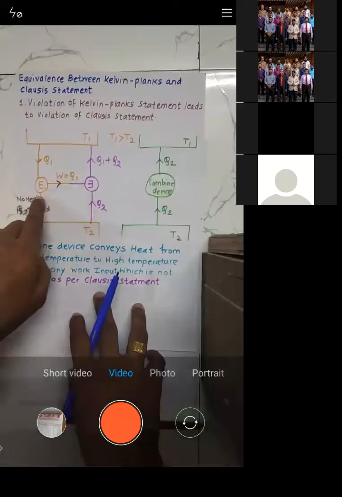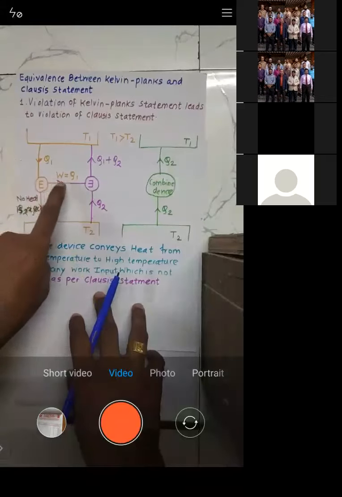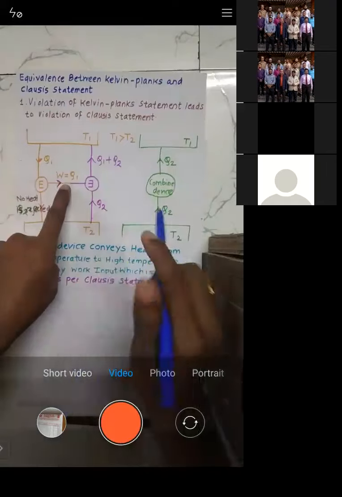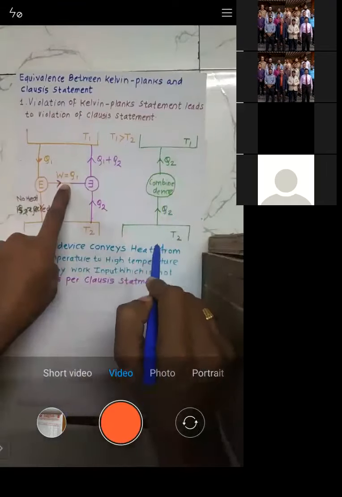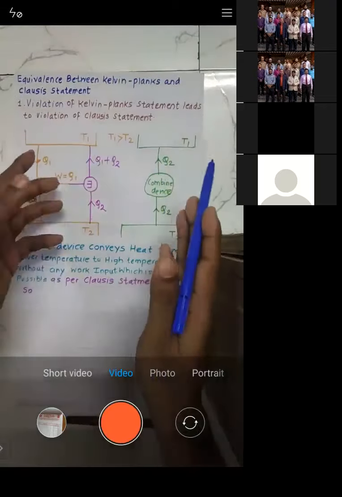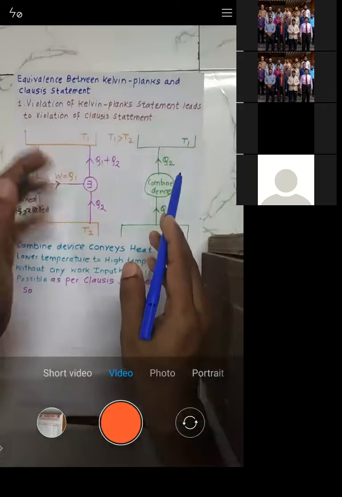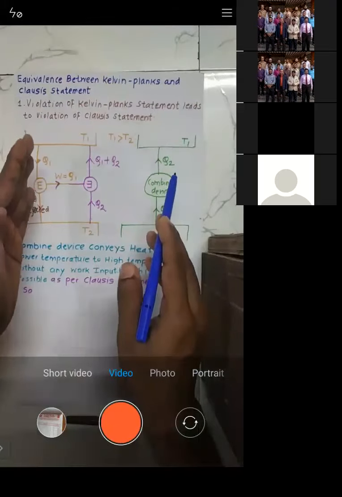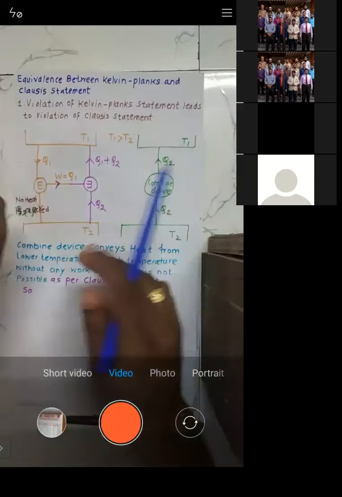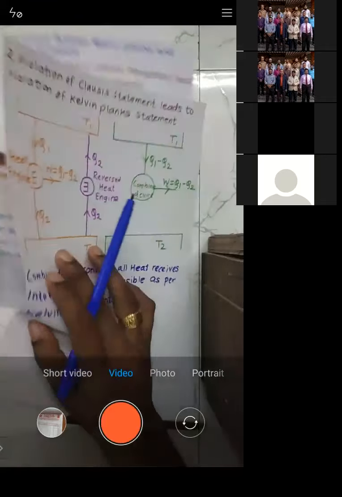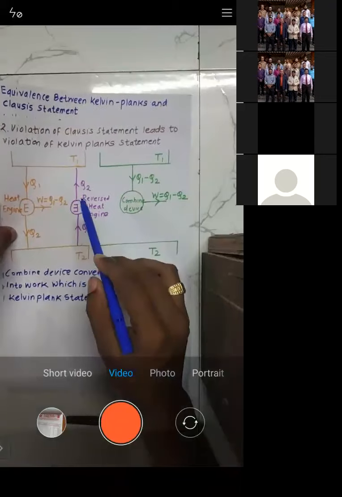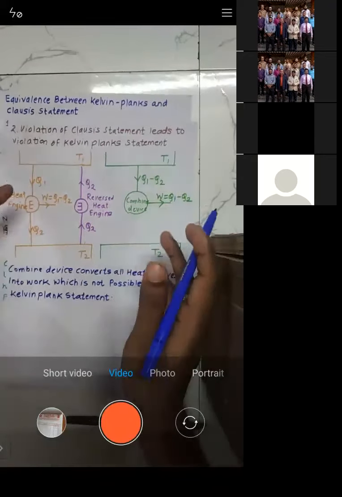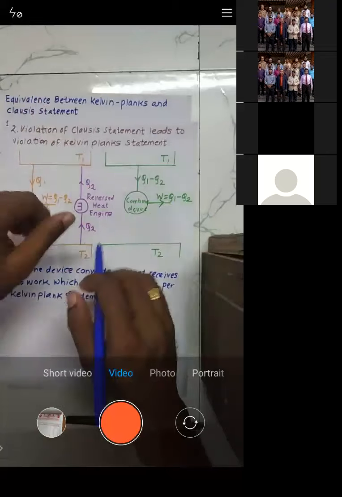Similar thing happened here. What we said here is that this device converts all heat received into work. Now, when we got the combined device, what does it say? It transfers the heat from low temperature to high temperature without work input, right? So when we say the Kelvin Planck statement is wrong, we found the Clausius statement is wrong. In the second case, we said that the Clausius statement is wrong, then we conclude the Kelvin Planck statement is also wrong. That means both the statements are one and the same.